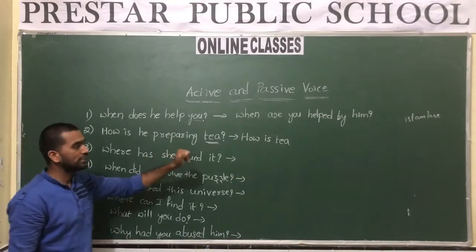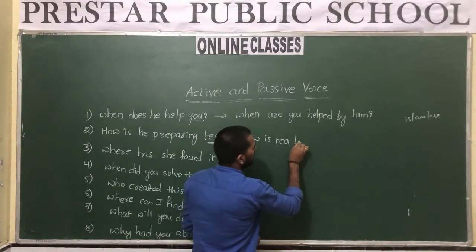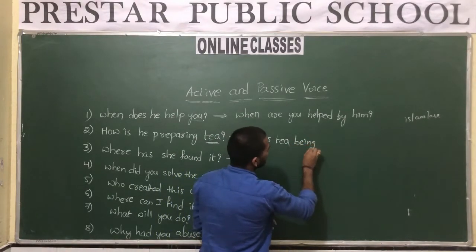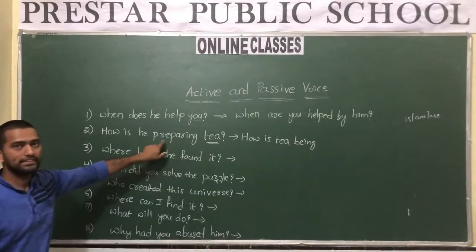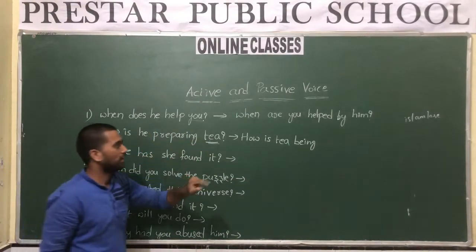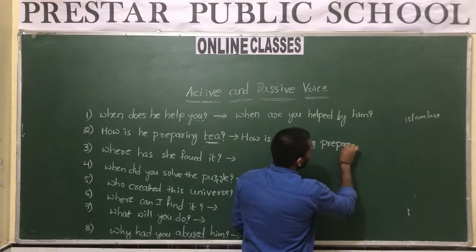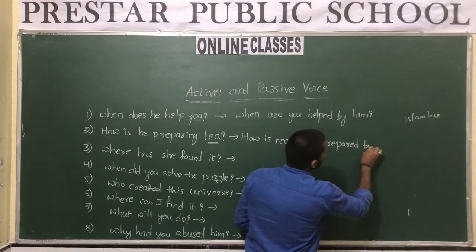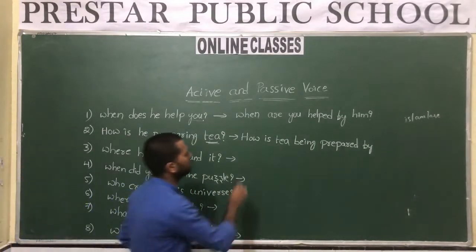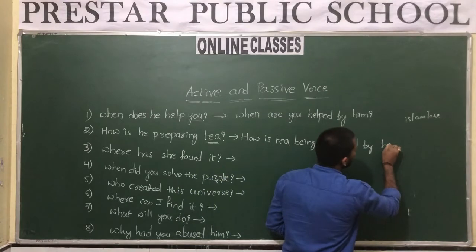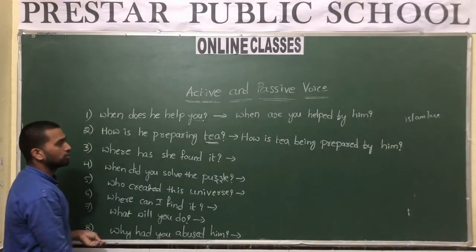Yes or no? So we use "being" in continuous tenses while converting into passive voice. "How is tea being" - after "being," the third form of "preparing," which is "prepared." How is tea being prepared? Then "by," and what is the subject here? He. So it is "him." How is tea being prepared by him? Okay, that's very simple. Don't get confused.